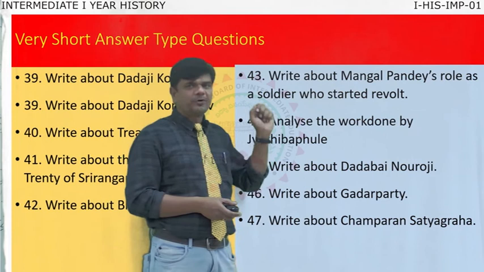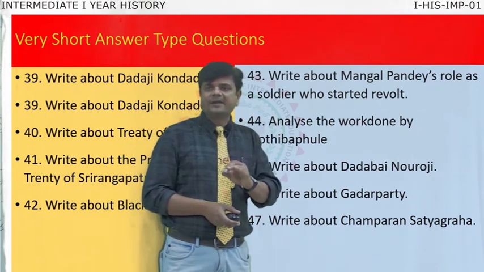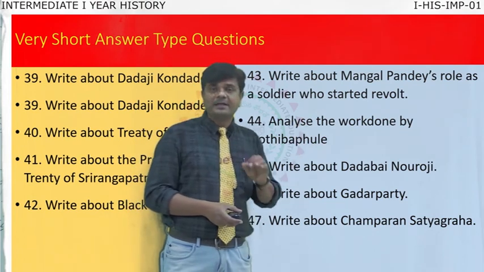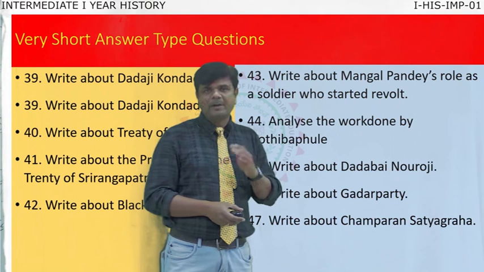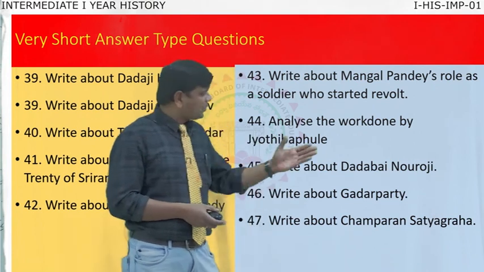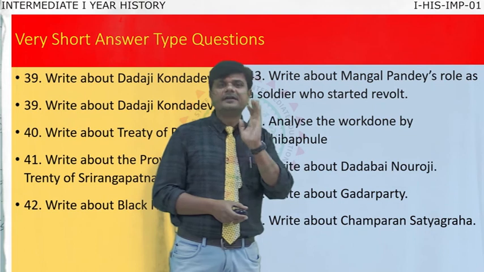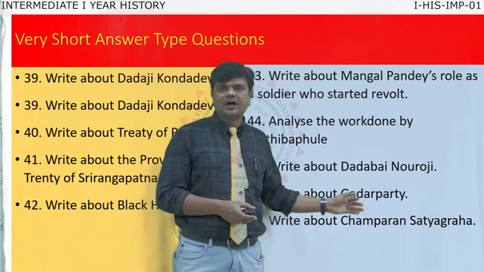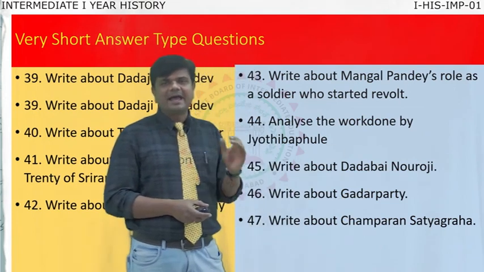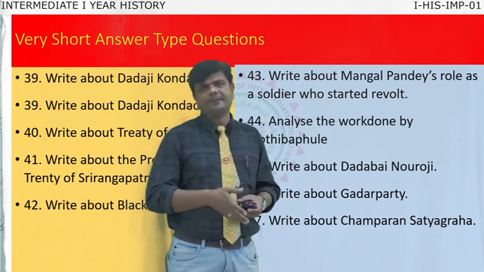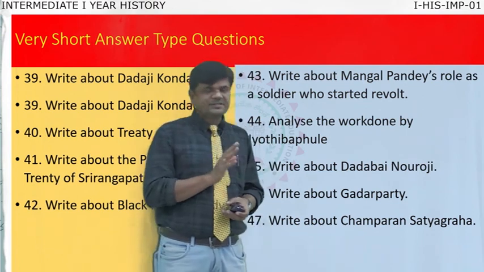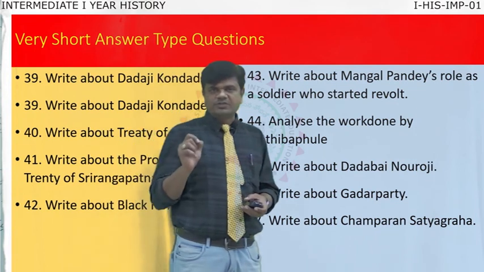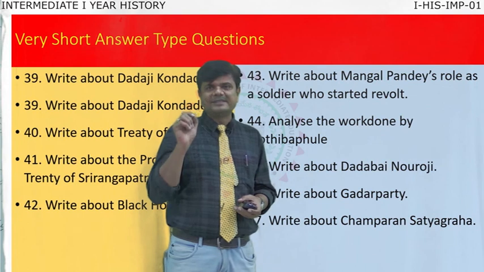Moving to question 44, analyze the work done by Jyotiba Phule. Question 45, write about Dadabhai Nauroji, the Grand Old Man of India. Question 46, write about the Gadar Party. Gadar means revolt. Now moving to question 47, write about Champaran Satyagraha. There are 47 questions in total from section A to section C in the question paper.